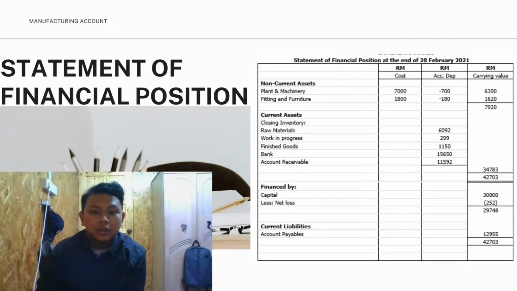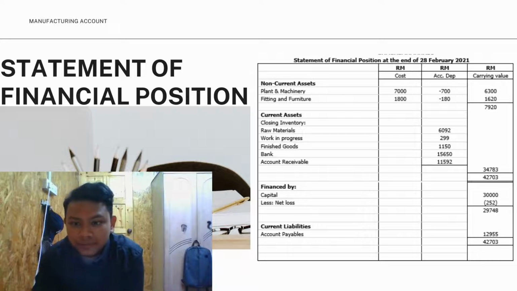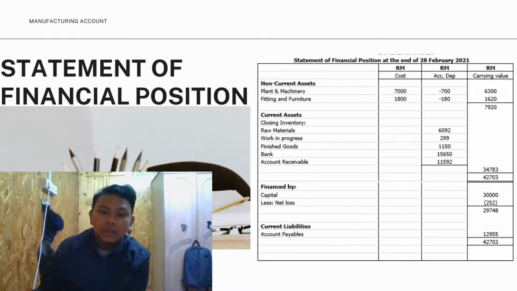Next, our presentation about the statement of financial position. Our non-current assets are plant and machinery and fittings and furniture, at carrying value. The total is 7,920, which is the total of non-current assets. For the total current assets, we have closing inventory of raw material, work in progress, finished goods, bank and accounts receivable, and the total is 34,783. We total it with the non-current assets, and we get total assets of 42,703.